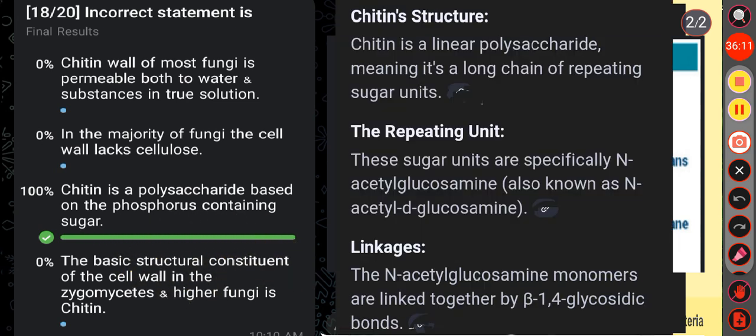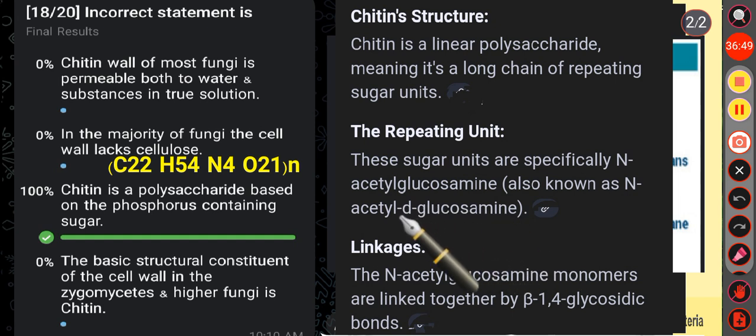Why? Because chitin is a polysaccharide based on the nitrogen containing sugar, not phosphorus containing sugar. Okay. And remember, the suggested formula for fungal chitin is C22H54N4O21. Okay. So chitin is a linear polysaccharide, meaning it's a long chain of repeating sugar units. Which sugar unit? Specifically N-acetyl glucosamine, also known as N-acetyl D-glucosamine.